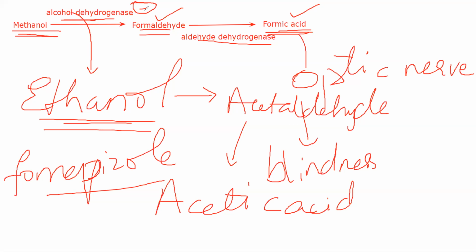Other than that, one thing you have to make sure is that you protect the patient's eye. One thing you can do is perform the treatment when they are in the dark. Keep the patient in a dark room. Okay, light sensitivity can damage their retina severely. So you keep them in a dark room and you try to reverse acidosis, because in the presence of acidosis blindness will be very fast.